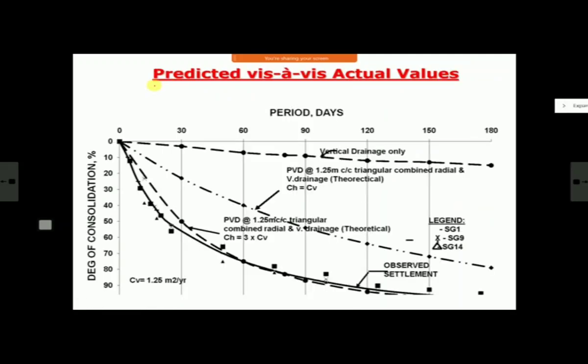Here they have plotted predicted versus actual settlement also. This is of course for theoretical purpose. This is in number of days and at a particular location. Now, whenever you have drainage through these vertical drains, one is vertical drainage like this. In addition to this, there is radial drainage also. So in the calculation, what they are trying to show is that radial drainage is also important and has a